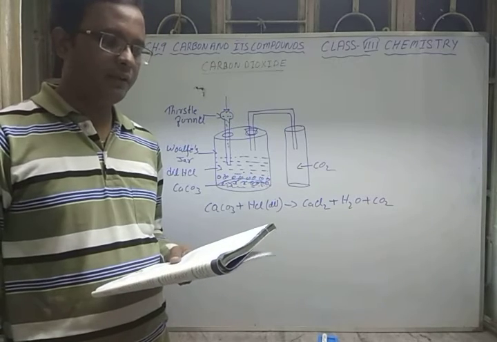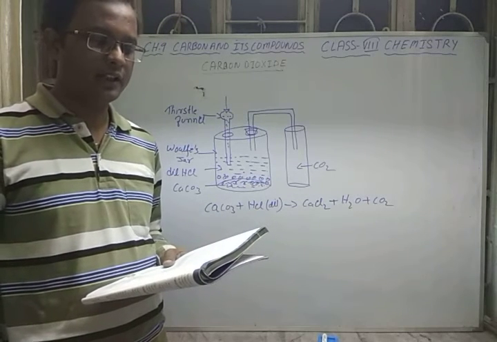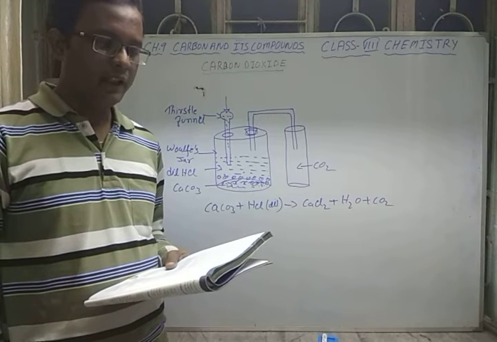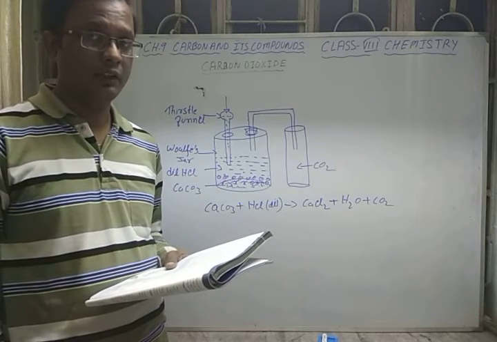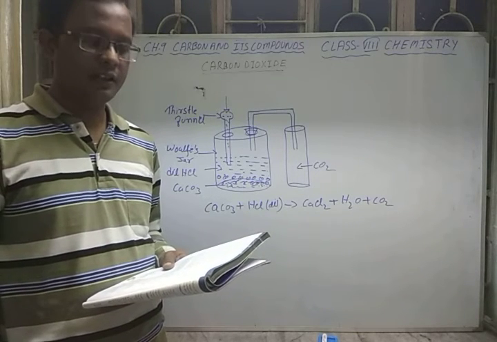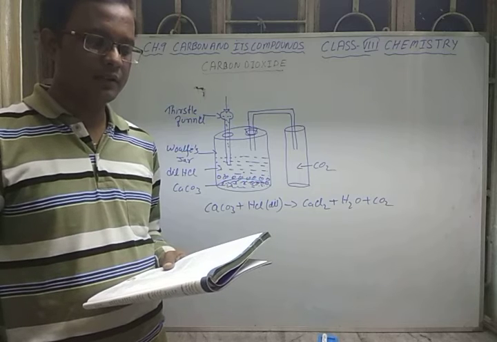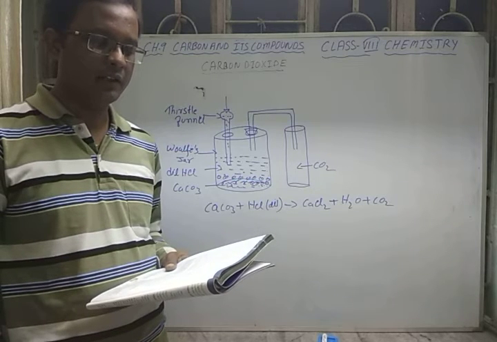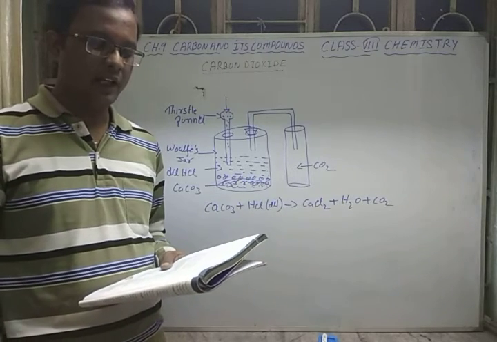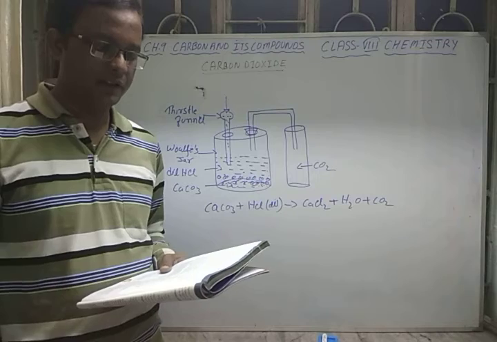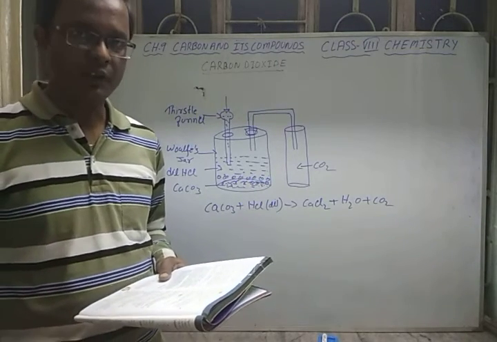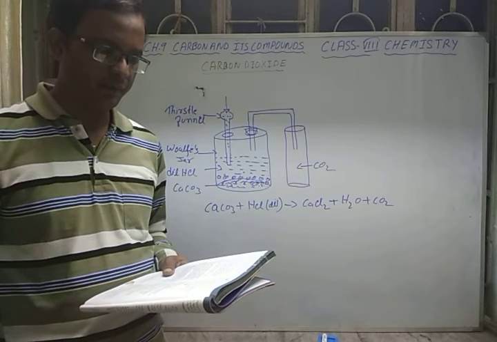Now we will see the physical properties of carbon dioxide. Carbon dioxide is a colorless, odorless and slightly acidic gas. It is fairly soluble in water, so it helps aquatic plants to survive and do photosynthesis. It is denser than air. It forms a white solid called dry ice when cooled to -78 degrees Celsius. Dry ice sublimes and is also used as a coolant in freezers. It is a non-poisonous gas, but increased concentration in air causes suffocation and also causes air pollution.